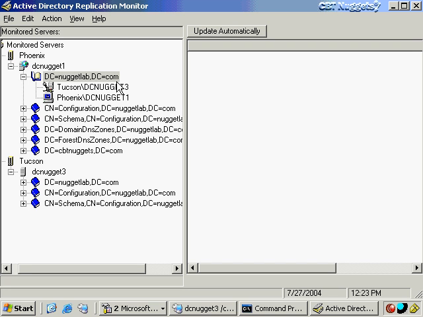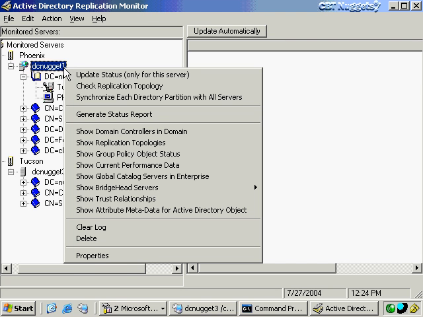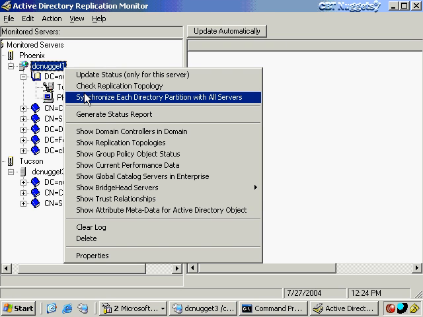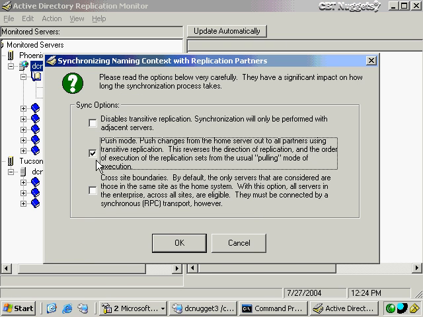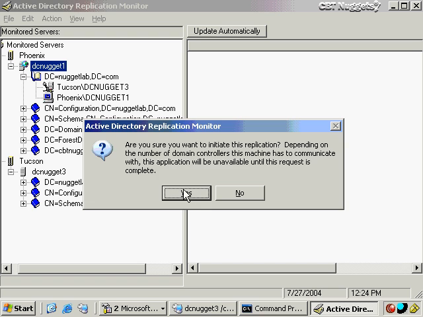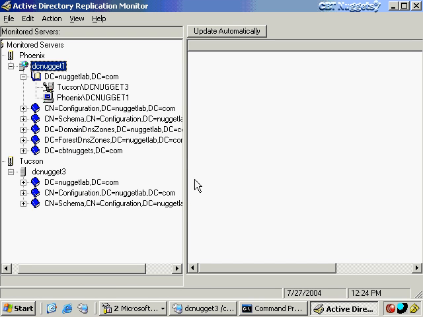Now also notice that that was just for that specific naming context of nuggetlab.com, the domain naming context. I could do that for the rest of these, or I could go up here to the domain controller, and I could synchronize each directory partition with all servers. I get a similar dialog box here. Again, I could just synchronize everything. In this case, again, yes through everything, and we get a full replication.